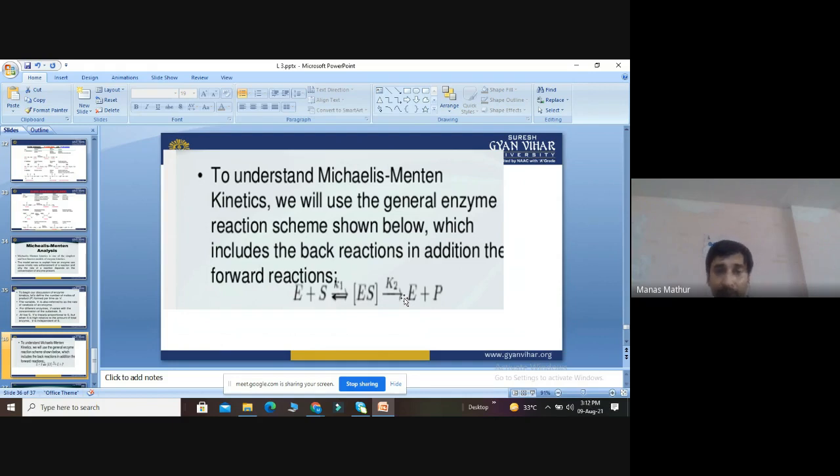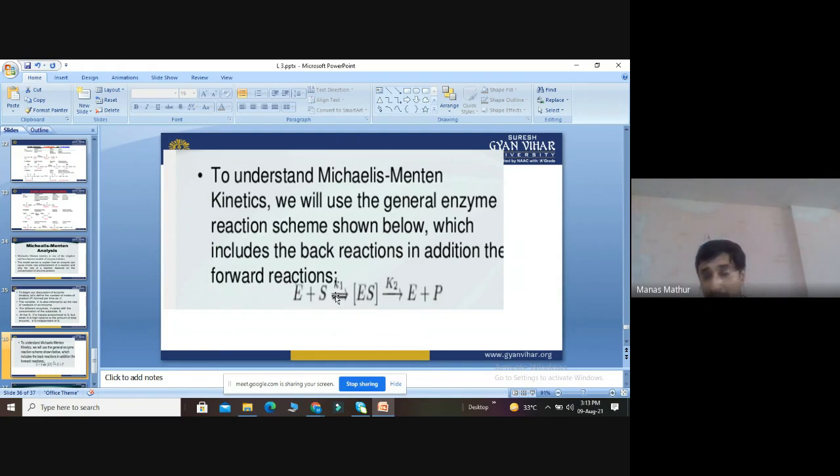So when enzyme reacts with substrate, they form ES, which can be reversed again to form E plus S. That's why it is a reversible reaction.